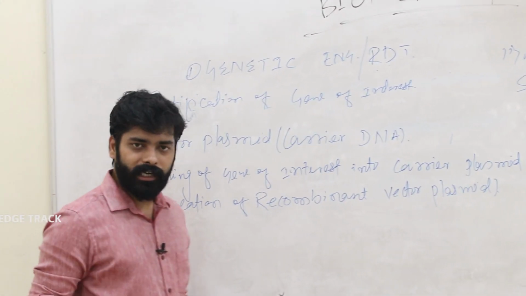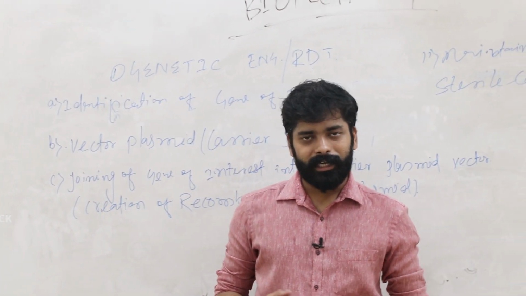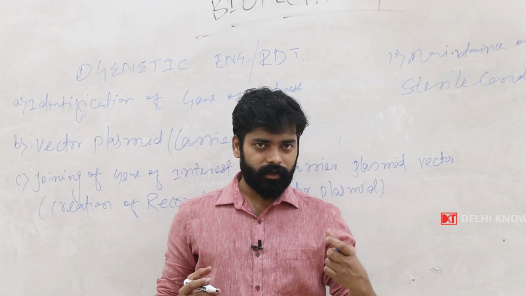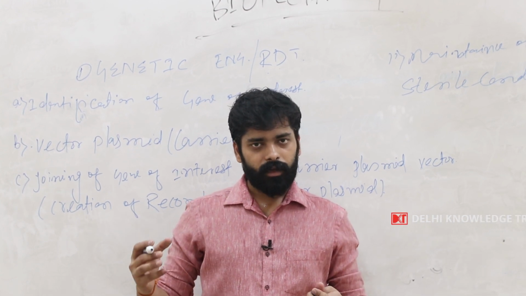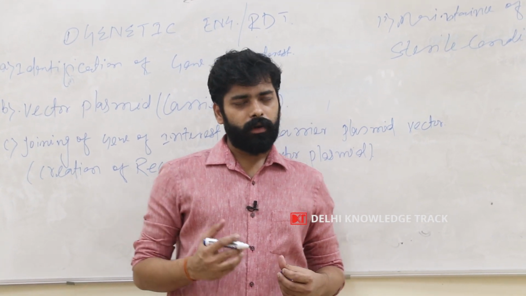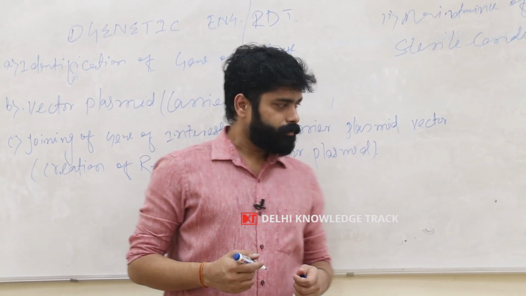Why are we calling it recombinant? We call it a recombinant DNA plasmid because it is a combination of the gene of interest from one organism and the plasmid vector, and plasmid vectors basically originate from bacteria.